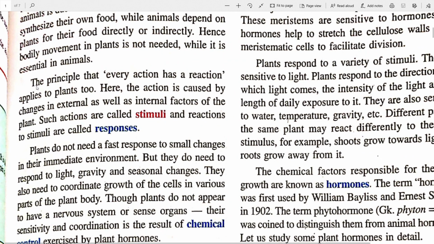See over here. The principle that every action has a reaction, you must have heard about this. This applies to plants too. Here, the action is caused by changes in external as well as internal factors of the plant. Such actions are called stimuli, and reactions to stimuli are called responses. So the external or internal factors that cause the changes are the stimuli, and the change that occurs because of the stimuli is called a response.